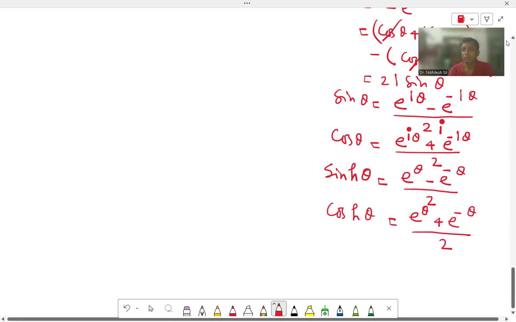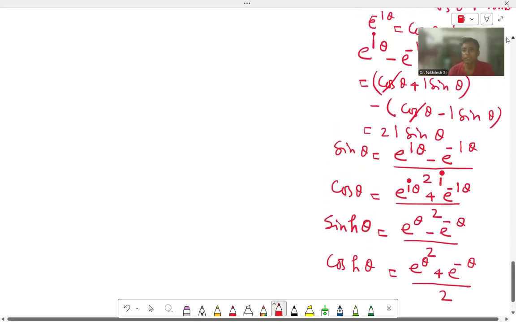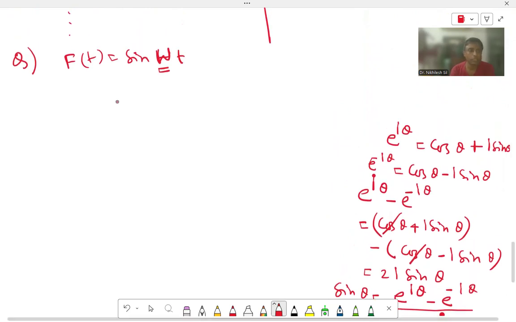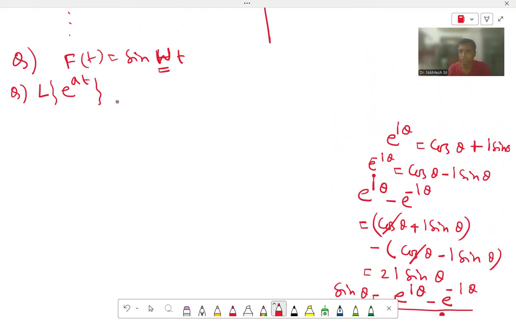Now, very easily, we can find the Laplace transformation of sin theta. Before going to this, I am showing you the Laplace transformation of another function, that is e to the power at. If we know this formula, then very easily we can find the Laplace transformation of sin omega t after writing sin omega t in terms of e to the power I theta.